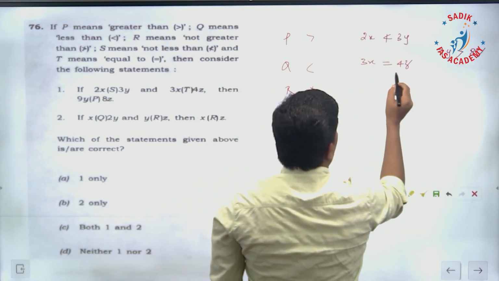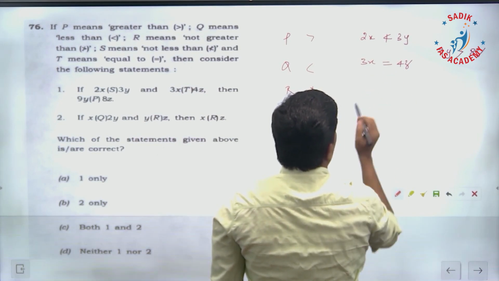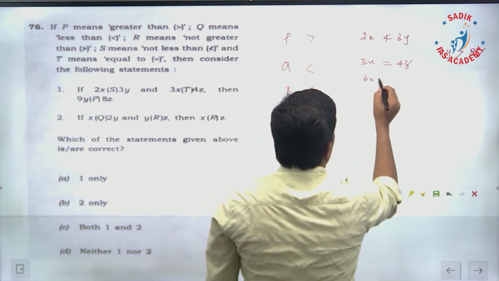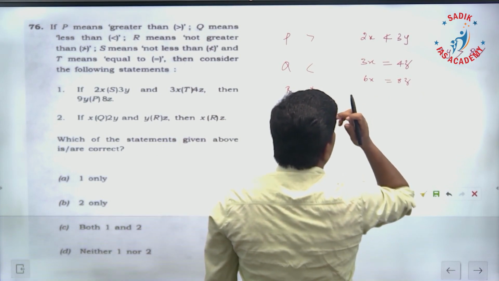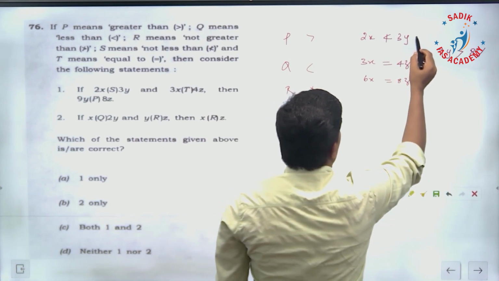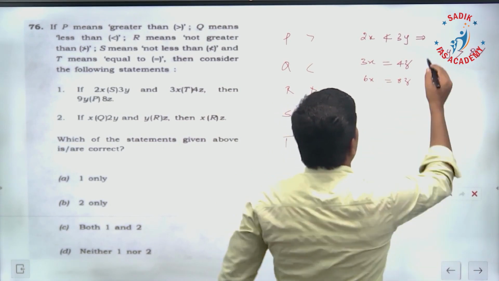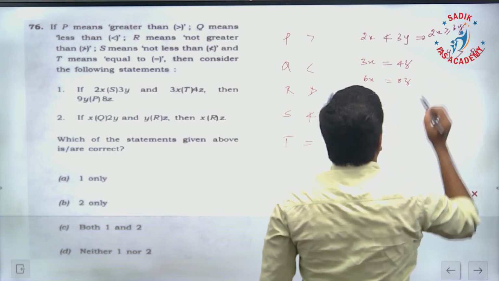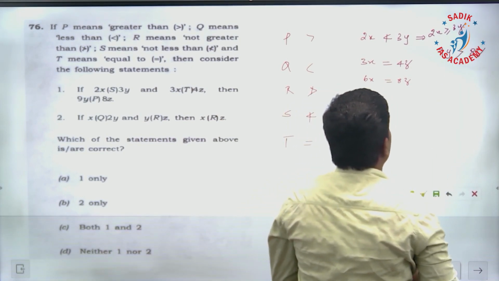See, from here I have 3x equal to 4z; just multiply by 2, you will have 6x is equal to 8z. And from here, 2x not less than 3y means 2x greater than or equal to 3y.